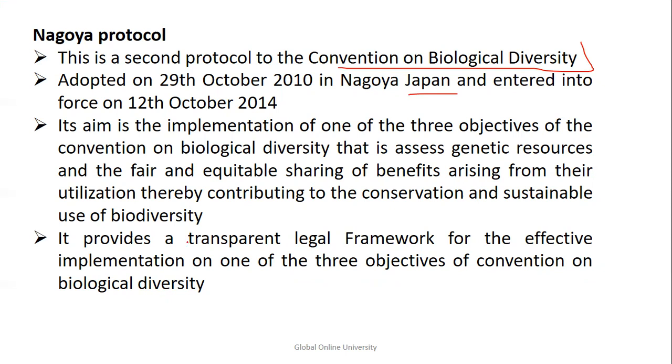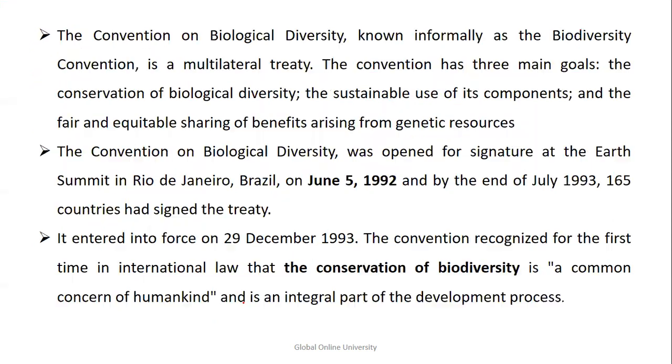Talking about the aim, it was based on three objectives: access to genetic resources, fair and equitable sharing of benefits, and conservation and sustainable use of biodiversity. It provides a legal framework for effective implementation of one of the objectives of the Convention on Biological Diversity. The Convention on Biological Diversity, also called the Biodiversity Convention, is a multilateral treaty. It has three goals: conservation, sustainability, and fair and equitable benefits.